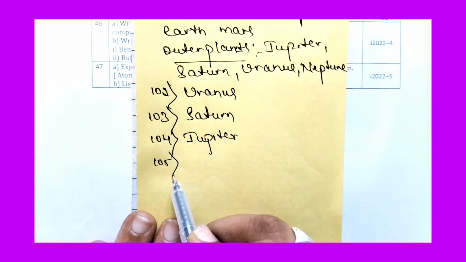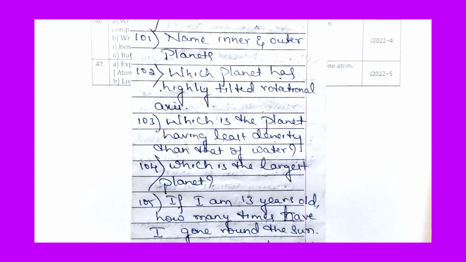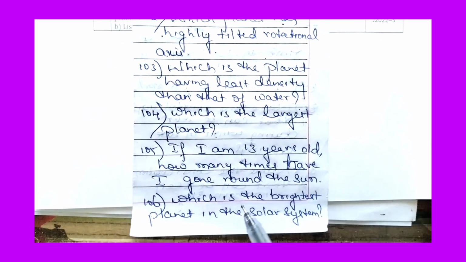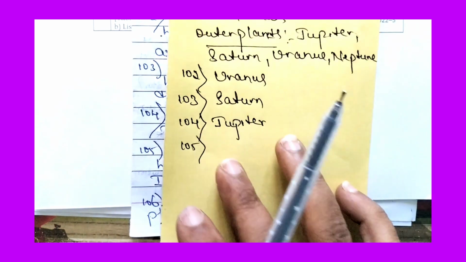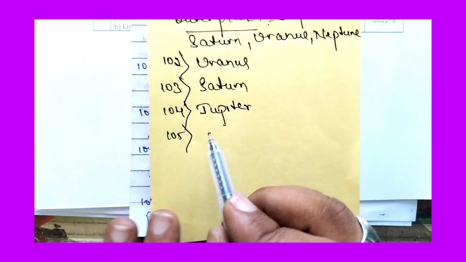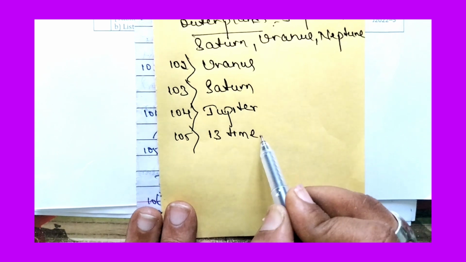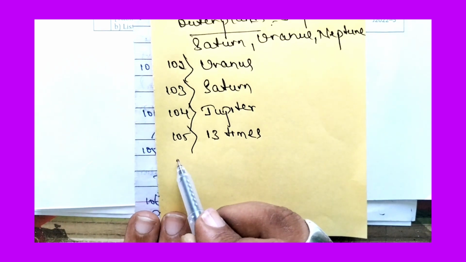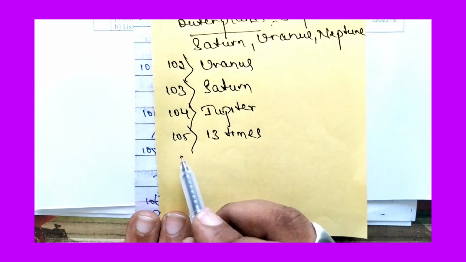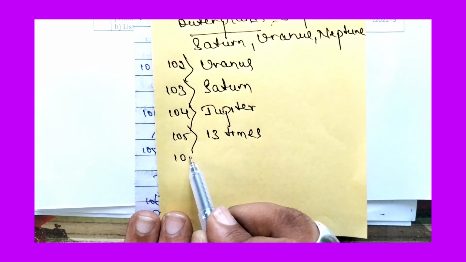Then 105. If I am 13 years old, how many times have I gone round the Sun? Since I am 13 years old, we have to write 13 times, because one revolution around the Sun takes 1 year, that is 365 days.